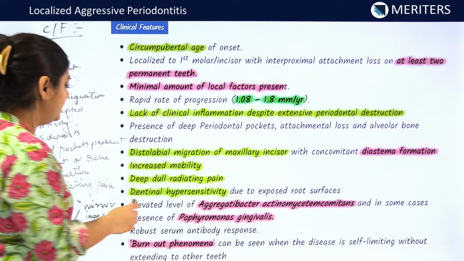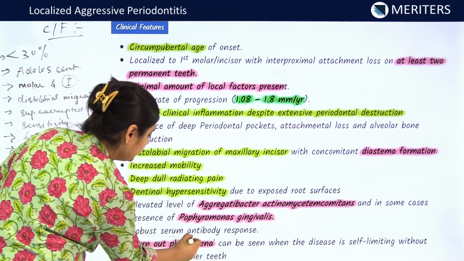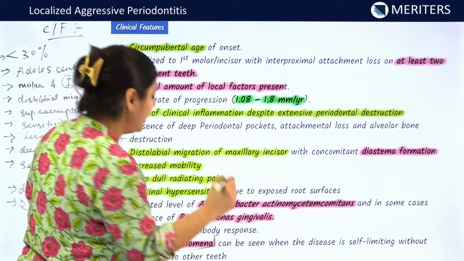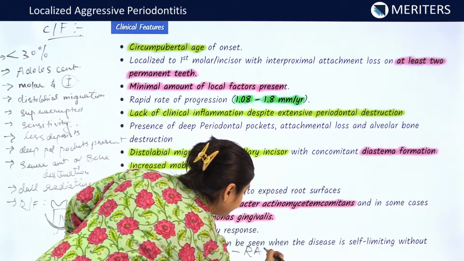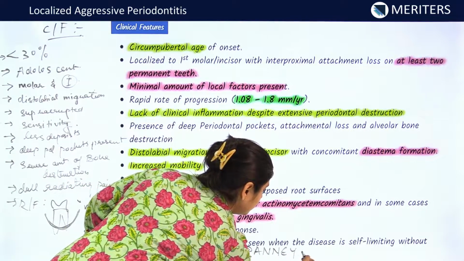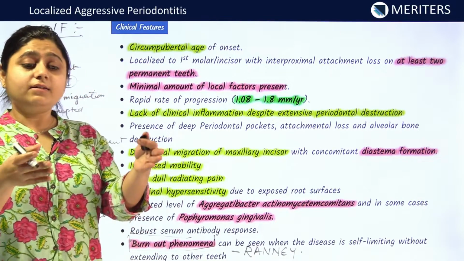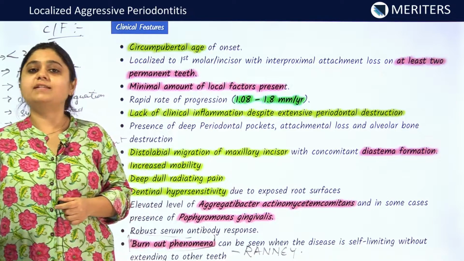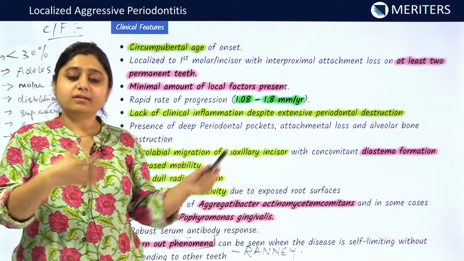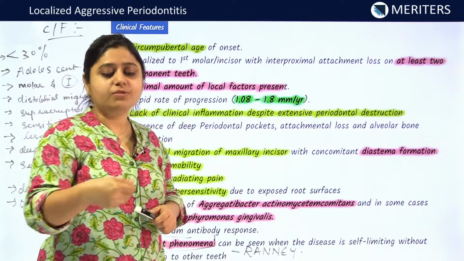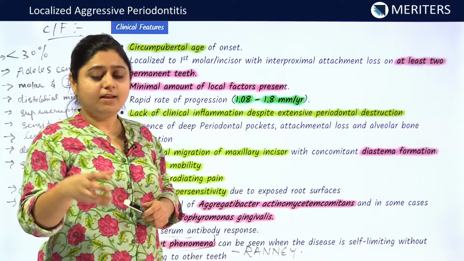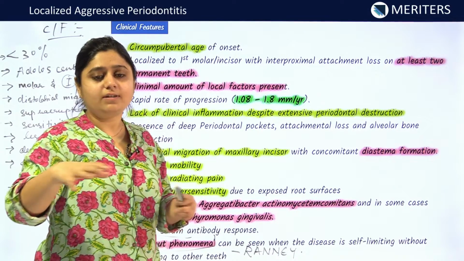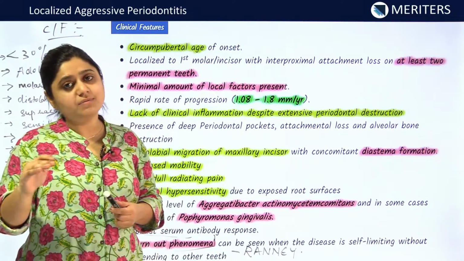Also, it is seen that there is a burnout phenomenon. This burnout phenomenon was a term coined by Rane. Initially, it was thought that localized aggressive periodontitis proceeds to generalized aggressive periodontitis, but during various studies and examinations, it was noted that in localized aggressive periodontitis, at some sites the bone destruction does not proceed further and it becomes stationary.